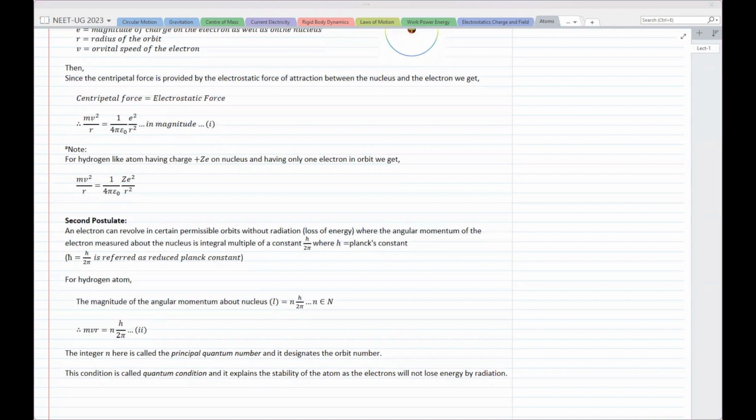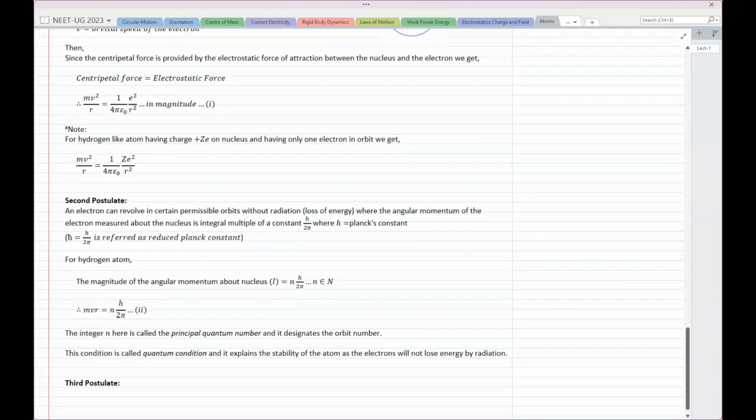Okay. Now we have another problem. After giving this second postulate, we come across another problem, because according to the second postulate, if every electron satisfies this condition, then there is no radiation possible. Now, why it is so, that we'll see later on. Why it has to be that kind of thing. MVR is equal to nh by 2 pi, and n being a natural number. ये सब ऐसा क्यों होना चाहिए? That we'll see later on. But for the time being, तो हमें इतना पता है कि ऐसा होता है.